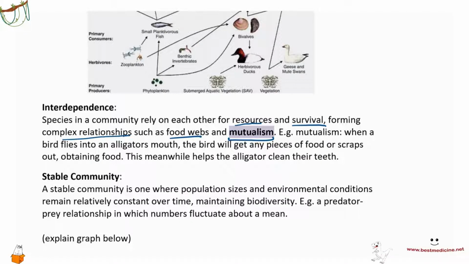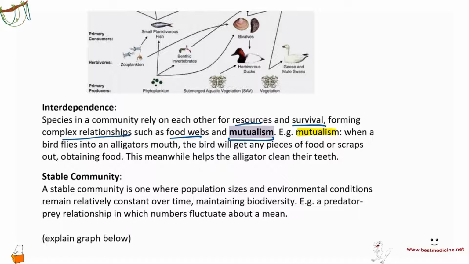Relationships can also be parasitic, for example, in which one is benefiting and the other is harming the benefactor, for example, a leech. But relationships can also be mutualistic, right? For example, both of them are benefiting. So mutualism essentially stands for mutual benefits.